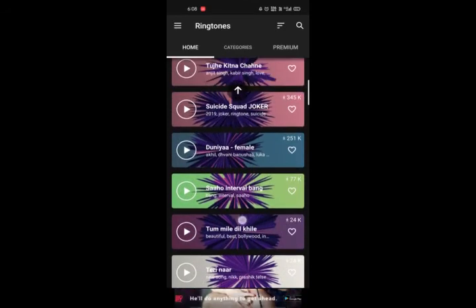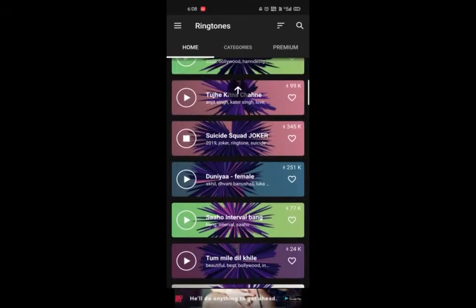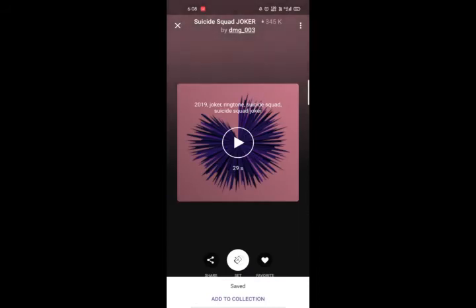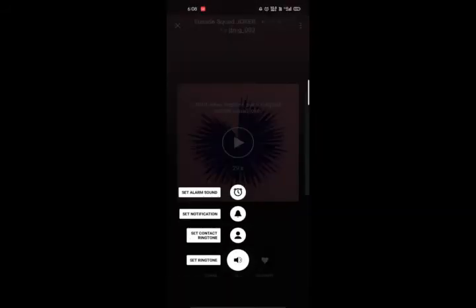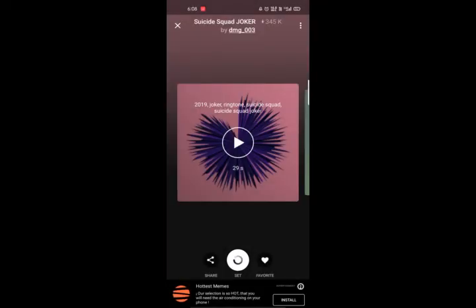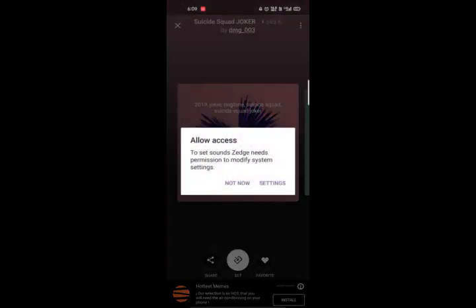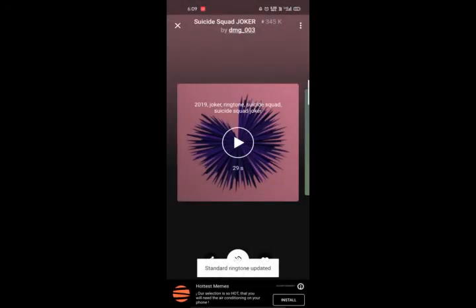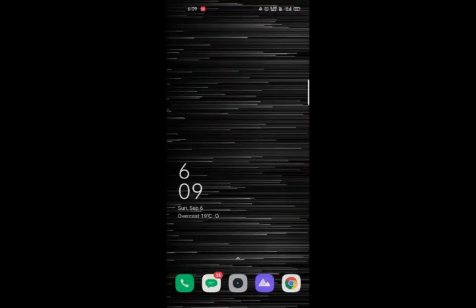Okay, open this and set which ringtone you want to put for contact, your alarm sound or ringtone. See my ringtone. You can modify it in settings if you want to put a ringtone. Ringtone updated. That's all. This is an interesting app. You can also download it.